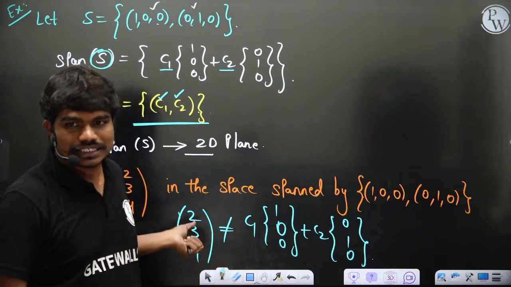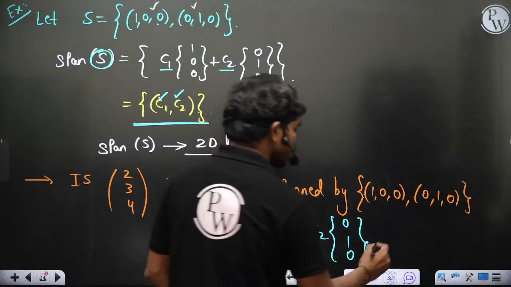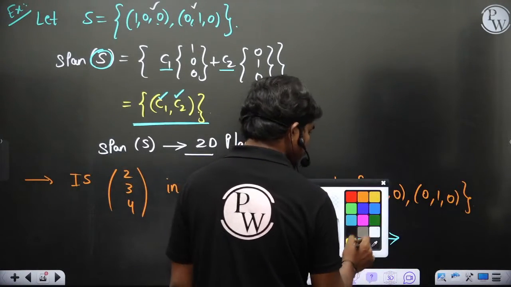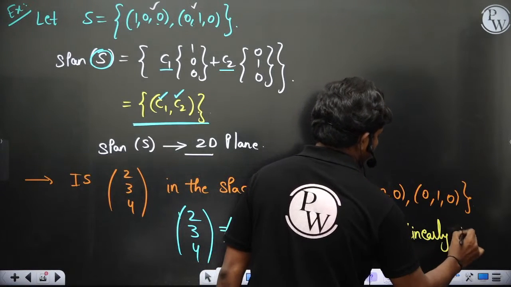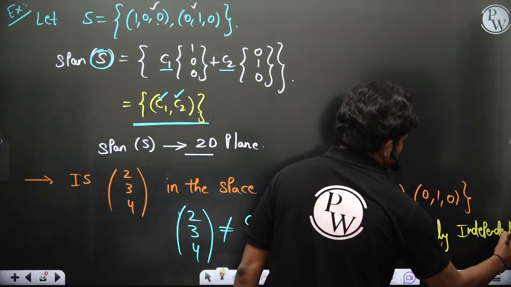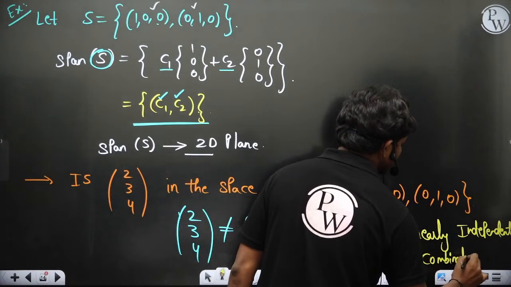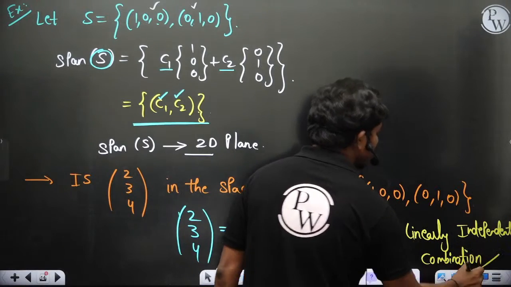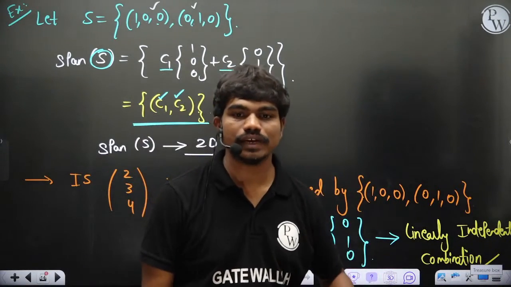If this vector is linearly independent, then if you take the determinant of these three vectors, this implies a linearly independent combination. You know how to check linear dependency and independency.